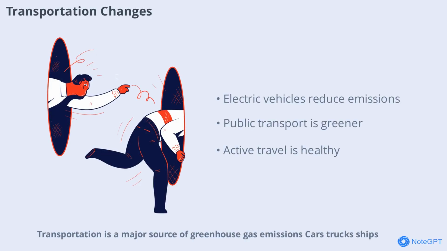Transportation is a major source of greenhouse gas emissions. Cars, trucks, ships, and planes all burn fossil fuels. Switching to electric vehicles, using public transport, biking, and walking can make a big difference. Governments and companies are investing in cleaner transportation options to help reduce pollution and fight global warming.